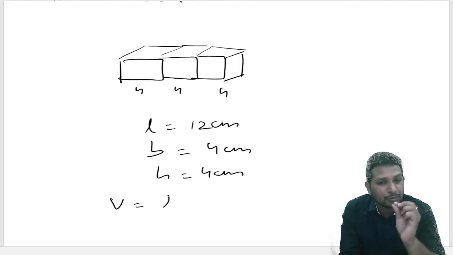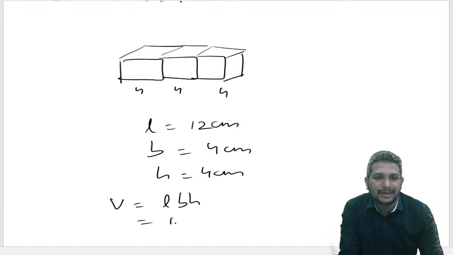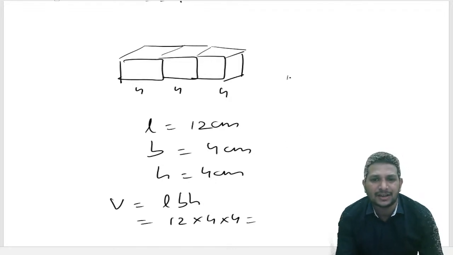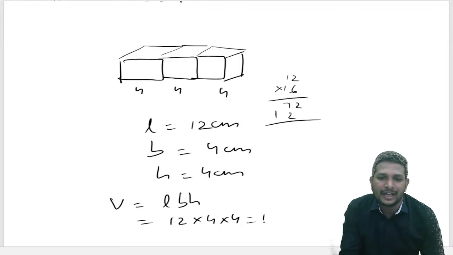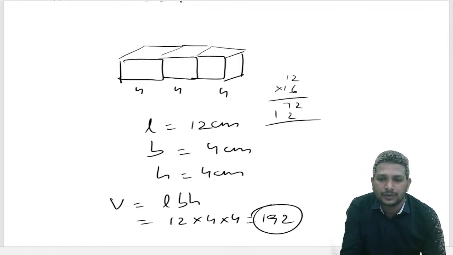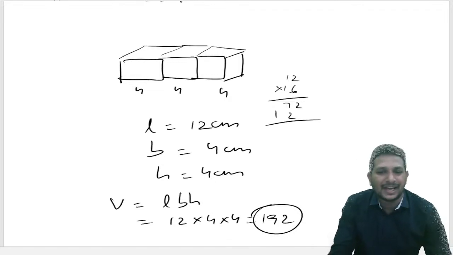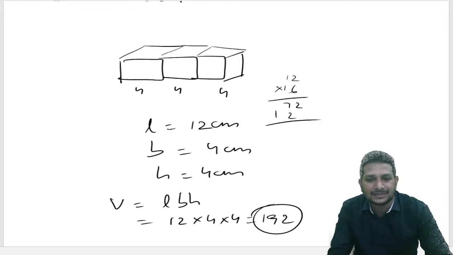Volume of the resultant cuboid is LBH. It's nothing but 12 into 4 into 4. 12 into 16 is the answer. How much? 192. The answer for this question is 192. That's nothing but option 3.